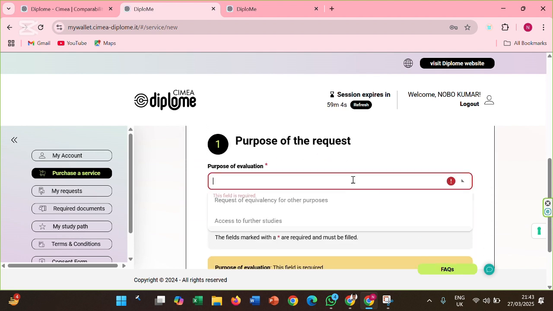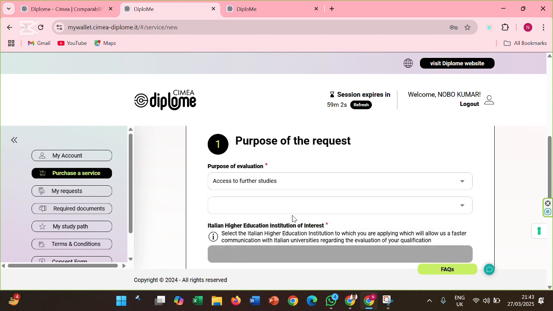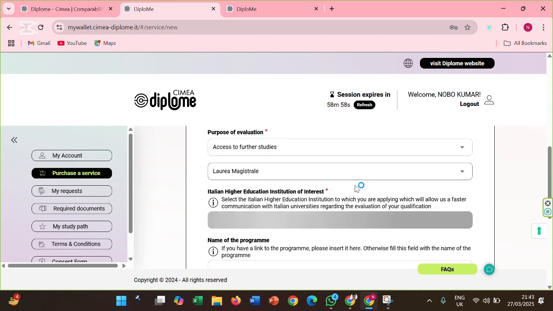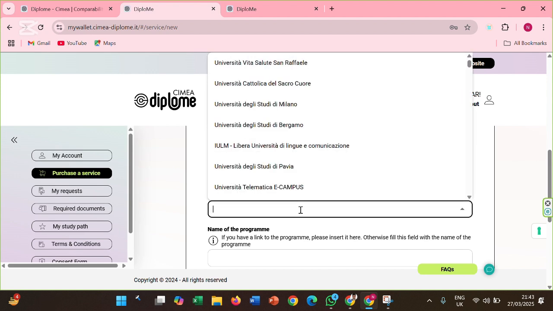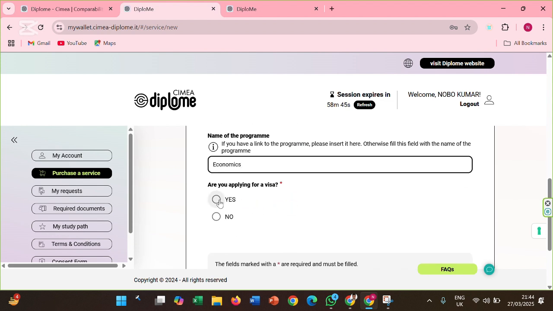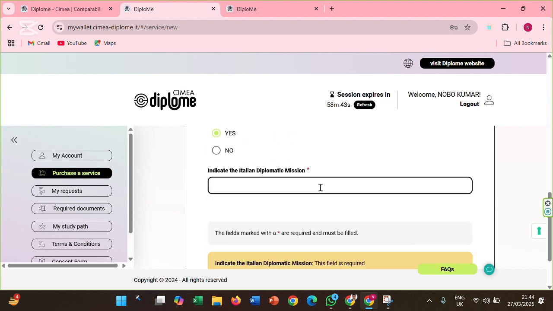Choose the purpose of evaluation, select your degree, and then choose the Italian higher education institution of interest. After that, enter the name of your study program. Now, you'll see an option asking, "Are you applying for a visa?" Tick the checkbox and enter the name of the embassy. You can easily find this on Google.